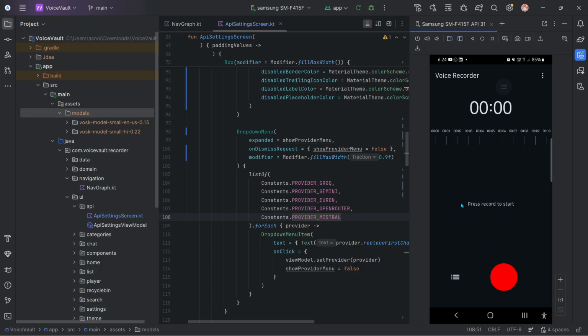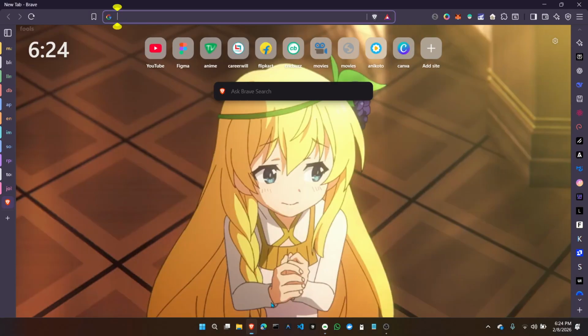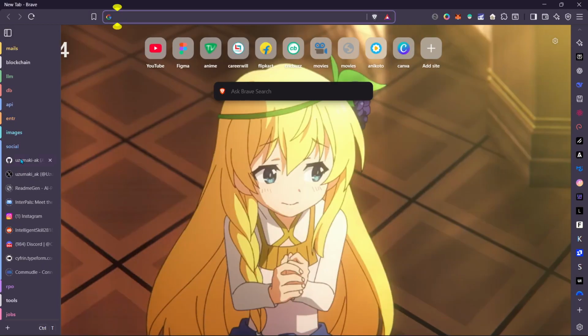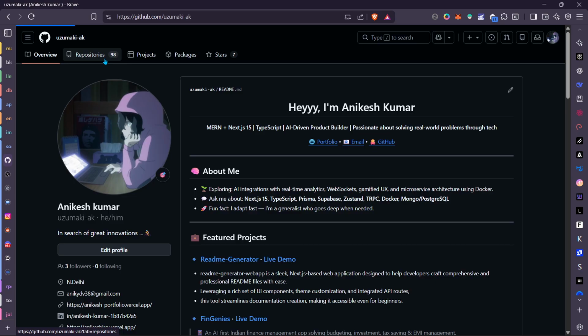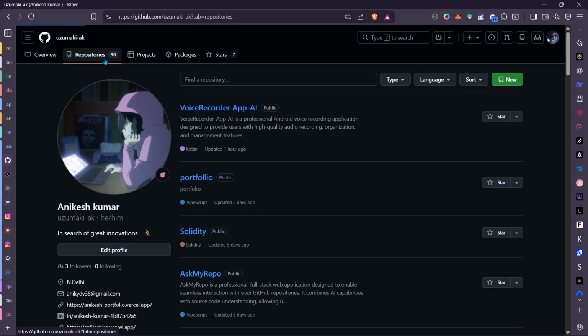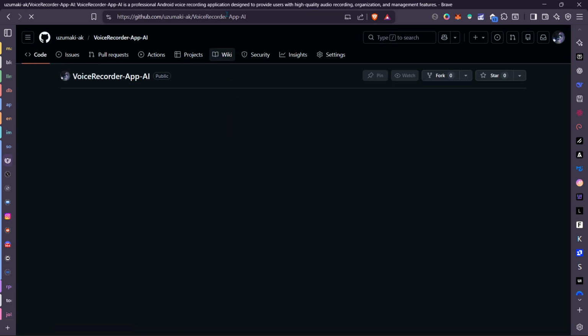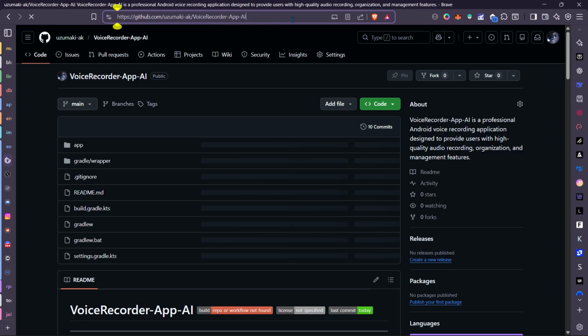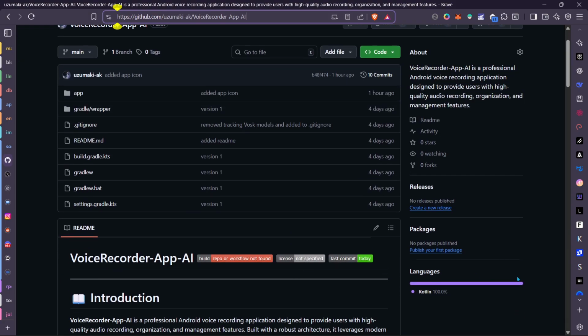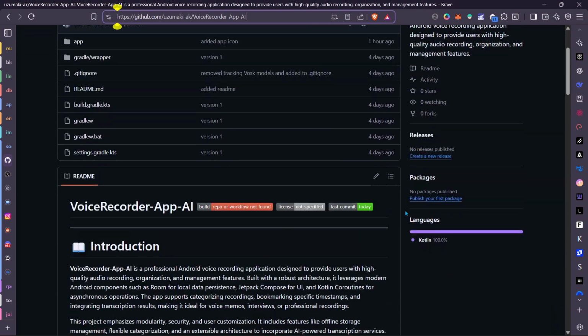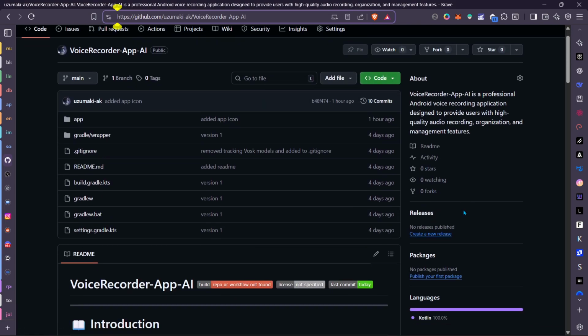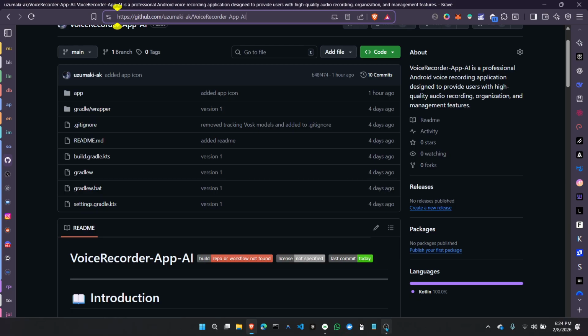And also, if you want to contribute, or you want this source code, you can always refer to the GitHub. Let me just show you my GitHub. This is the repository. As you can see, it is VoiceRecorder-App-AI. You can always contribute to it. You can change the UI, and I will accept the contribution. Or if you want to make this your own, you can always make it. So yeah, thank you for listening.